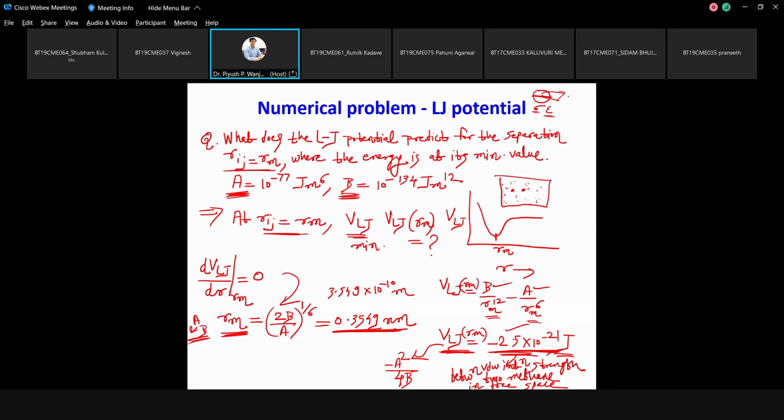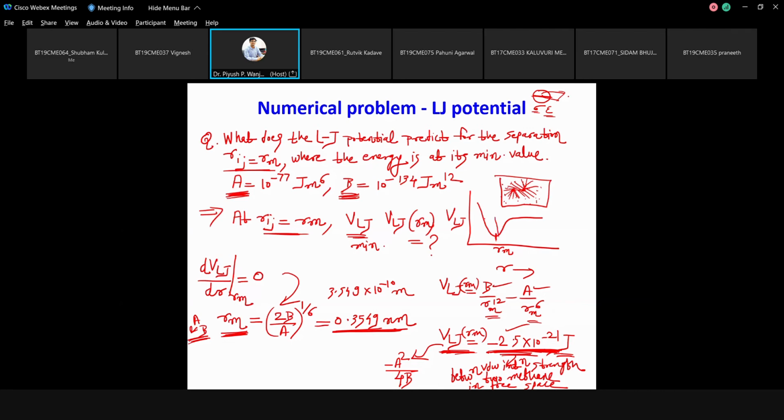But consider how complicated that will be. Each and everything also contributes to the interaction. All these two body interactions you have to sum up, and a very big level of calculation will be carried out. So this just gives you an idea of what value a very small two body interaction gives. So this is related to VLJ of Rm or epsilon.